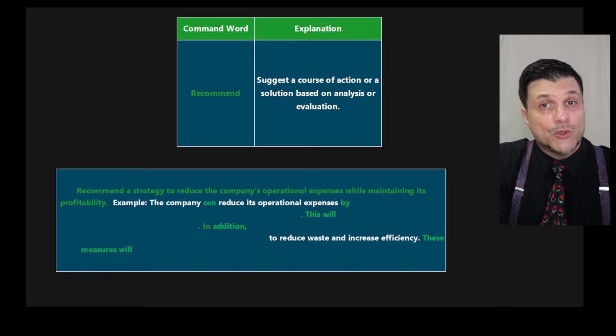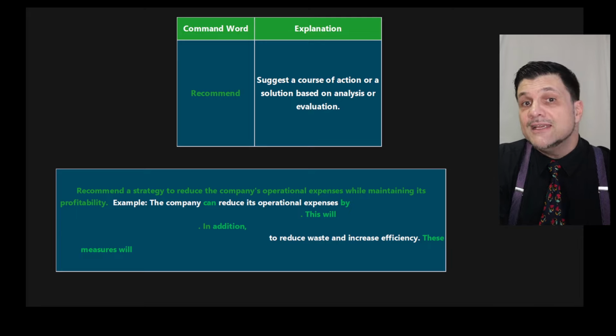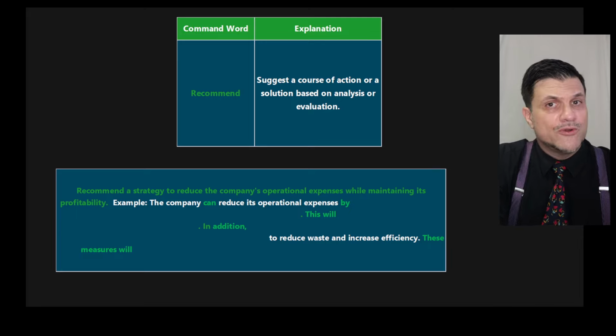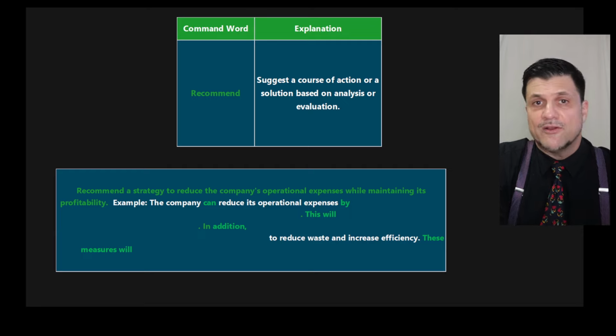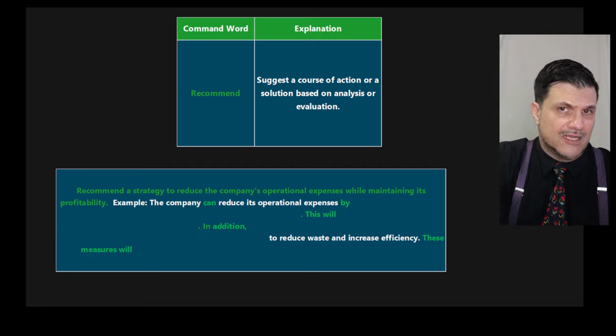But if it's only a 3-minute question, then I would say, look, the company could do this. By doing that, the company will minimize taxes in this way, although profitability is not going to be lower. We maintain the high profitability. Boom, 3 points. You cannot afford to do more than that. If it's a 5-point question, then you do an "in addition." 6 points, "in addition," and also add 3.